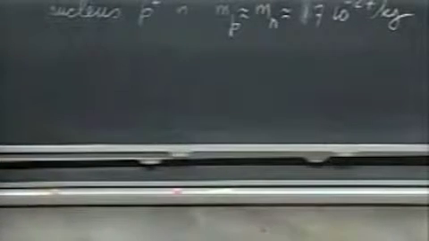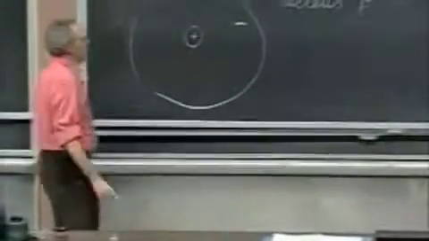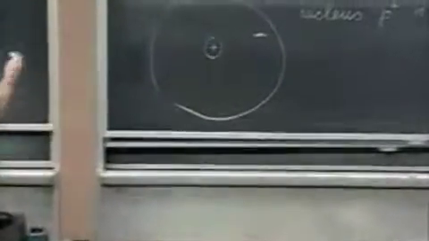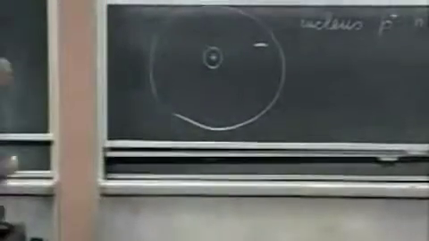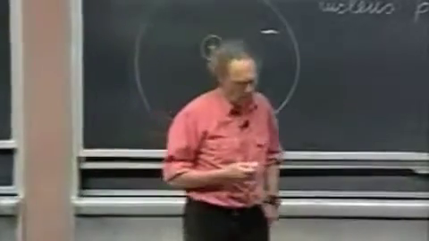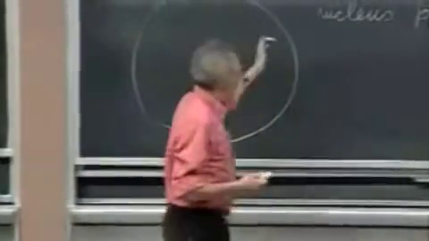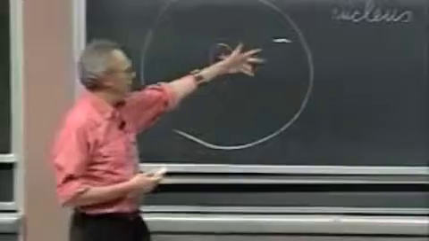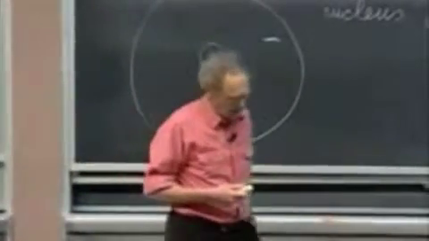The positive charge is here with the nucleons, with the neutrons, and then we have electrons in a cloud around it. And if the atom is neutral, the number of electrons and the number of protons is the same. If you take one electron off, you get a positive ion. If you add an electron, then you get a negative ion.